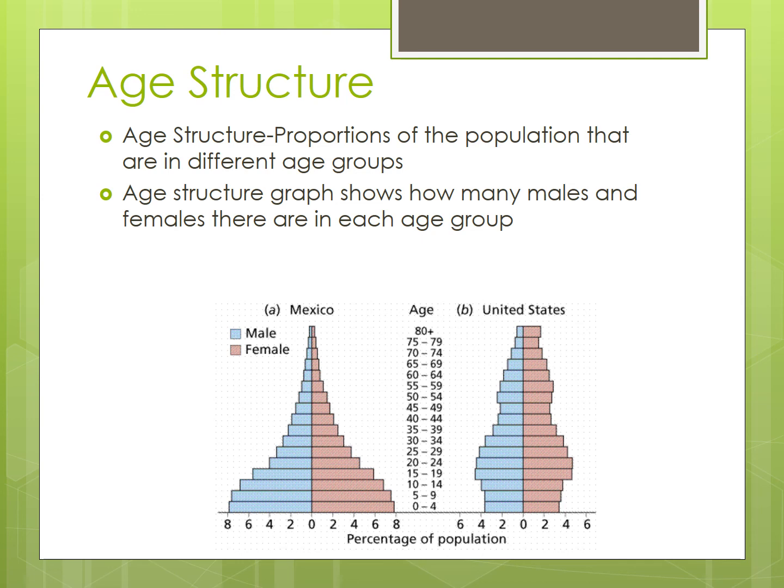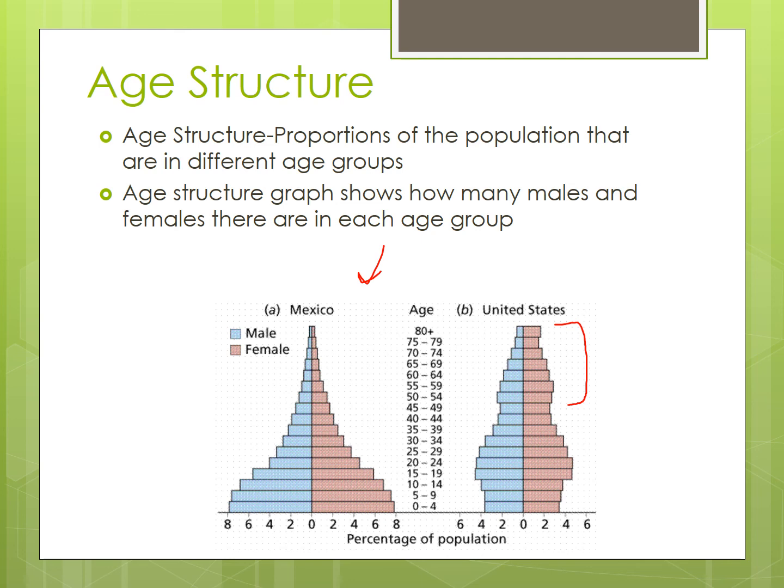Age structure: the proportions of the population are different in age groups. If you look here in Mexico, it's pretty much equivalent. Ours, we have some areas, but you notice that there are more females when you get older. We do have more people.